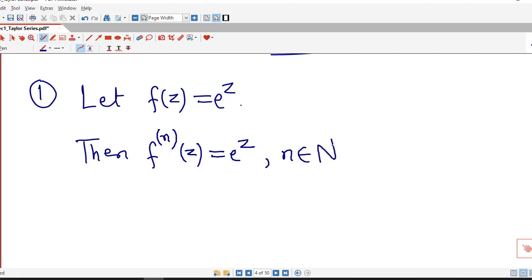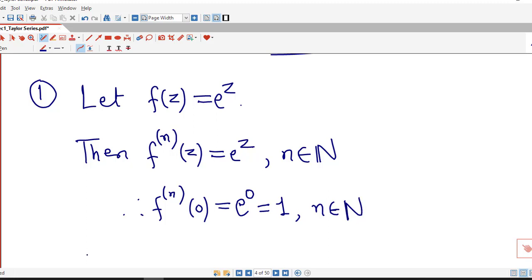If we consider the first derivative, it is e raised to z, then again the derivative of e raised to z is also e raised to z. So the nth derivative is e raised to z, and we are interested in the Maclaurin series, so we require the derivative at z equal to 0. So this is equal to e raised to 0, which is 1, for all positive integers n belonging to N.